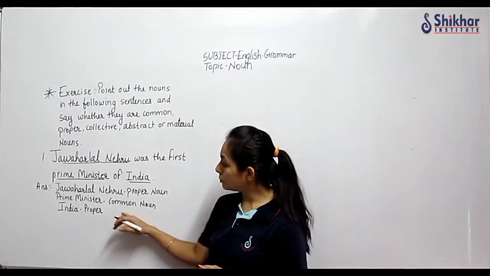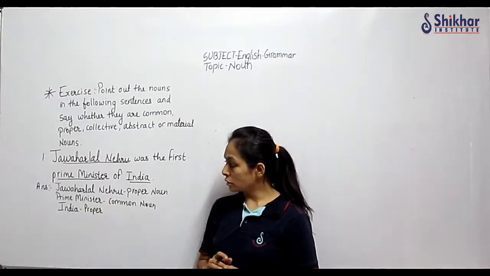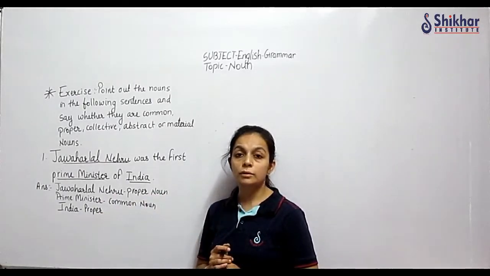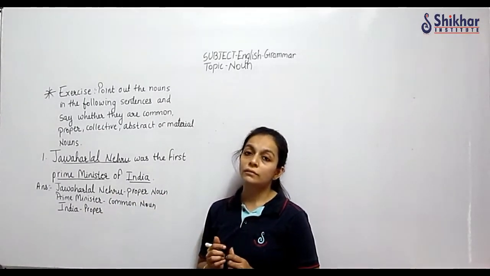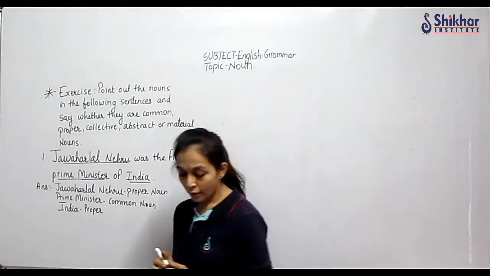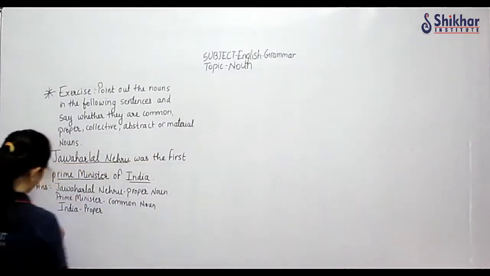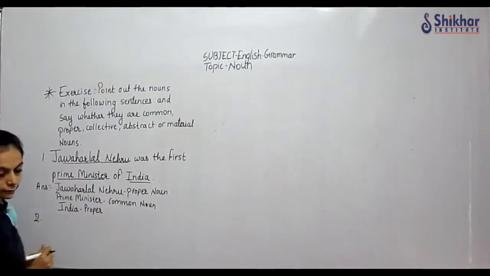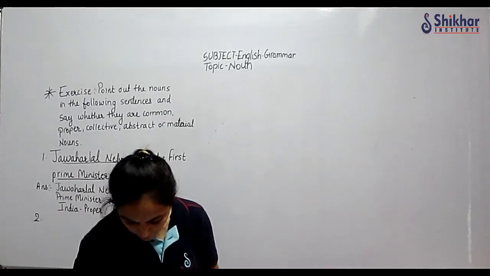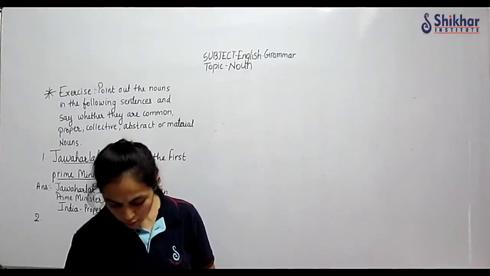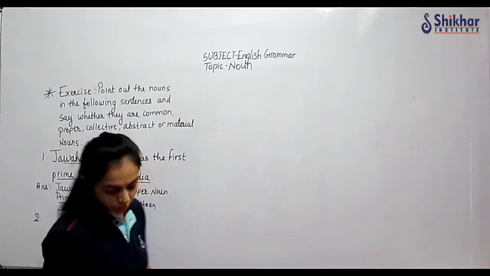A common noun is written with a small letter, but a proper noun always starts with the first letter capital. Correct? Then the second one, let us see. The boy was rewarded for his honesty.